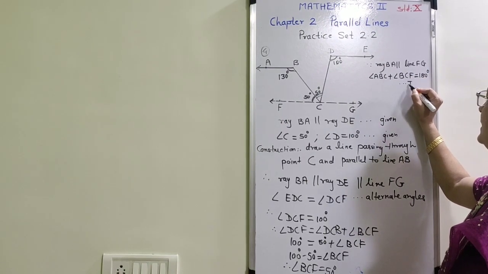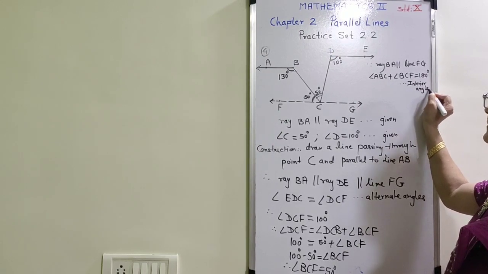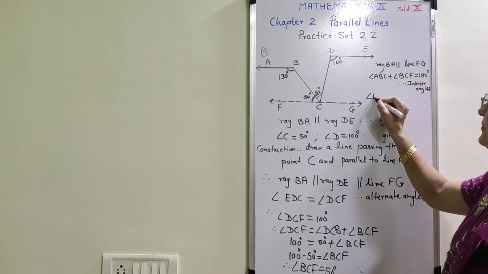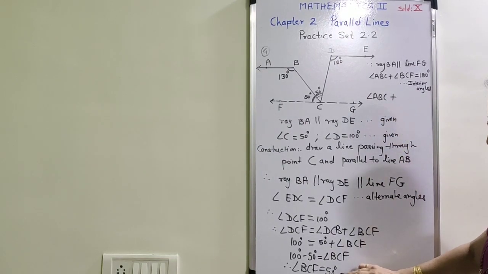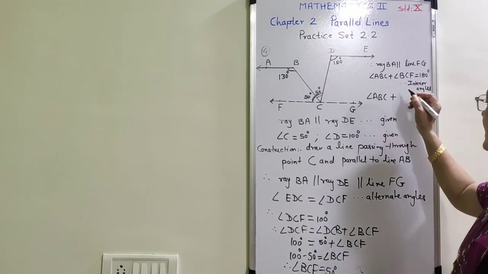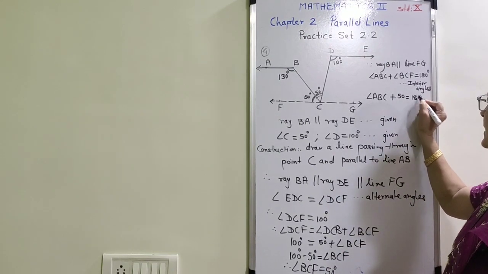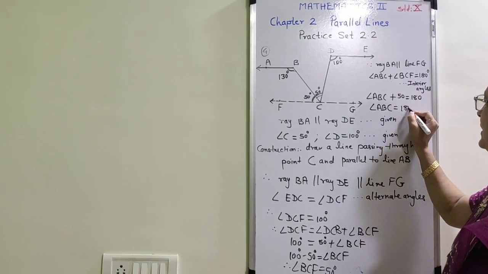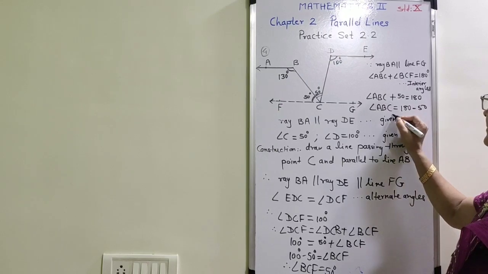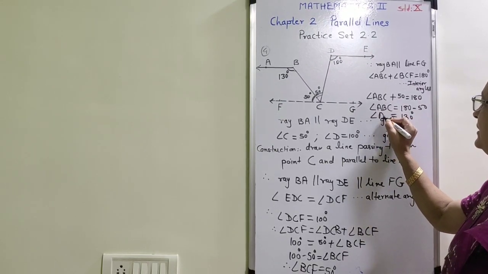The reason, interior angles. But we are going to find out measure of ABC. Just now we have found that angle BCF is equal to 50 degree, so ABC is equal to 180 minus 50. Final answer is equal to 130 degree.